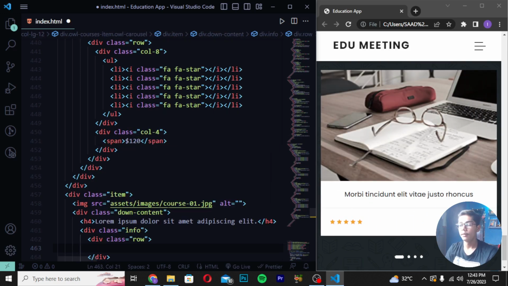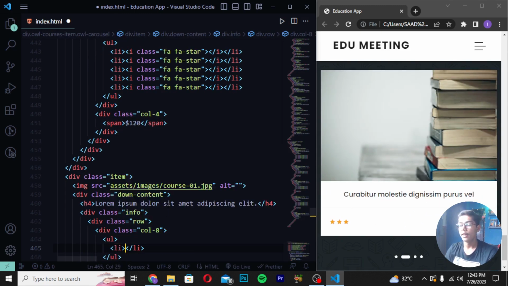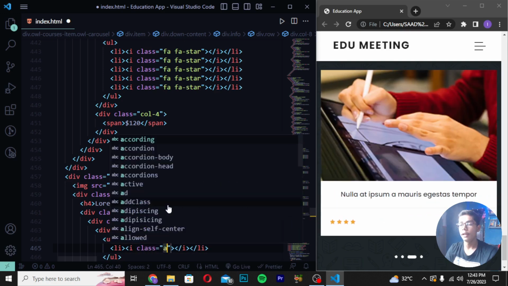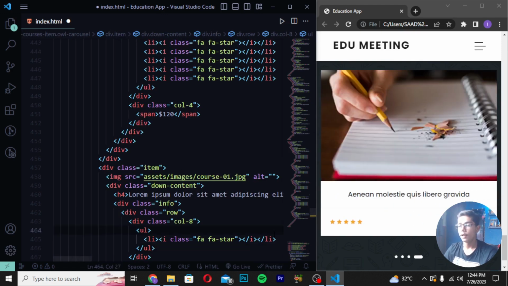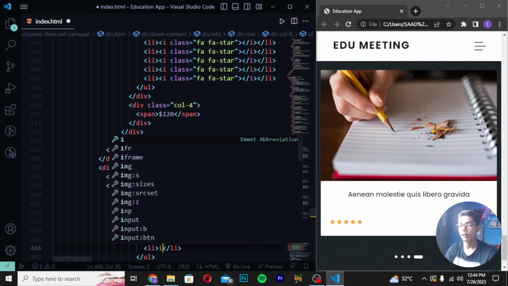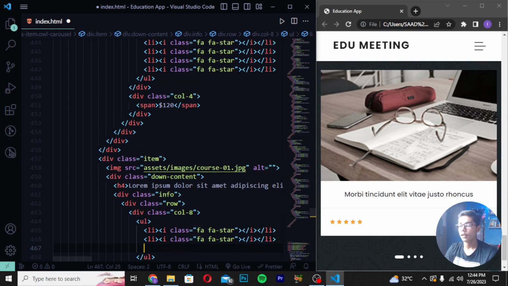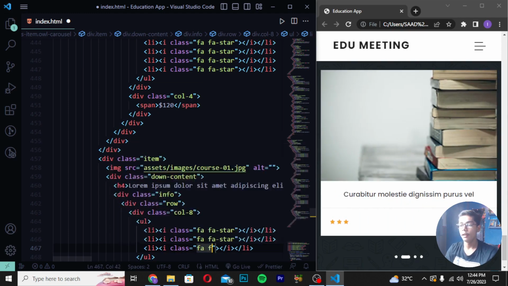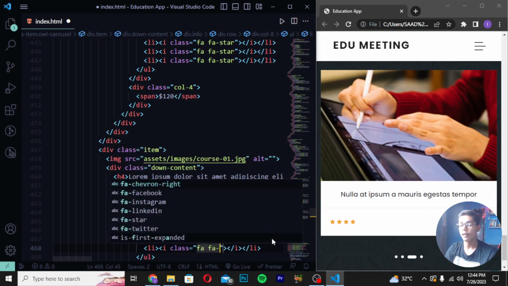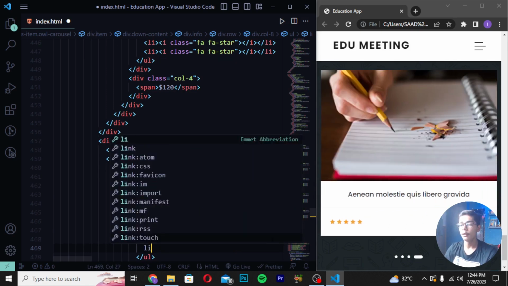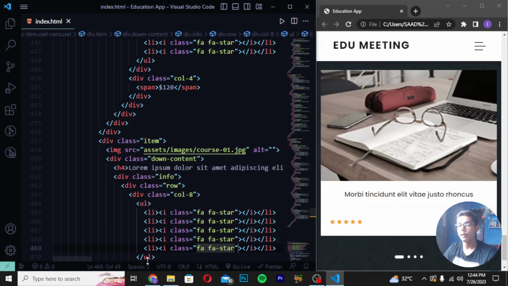Then I will be writing here div class col-8, and write ul tag, li tag, and write here i tag. Then here I will be writing fa star. Then you have to now just move down. So here I will be just moving after this close li tag. Right here i tag here as well, fa star like this. Then when you just return this, you have to write here i tag fa star. Then when you just done with this, you have to write here li tag class fa star. Then when you just return this, you have to write here li tag fa star. Now you have to save it here like this.